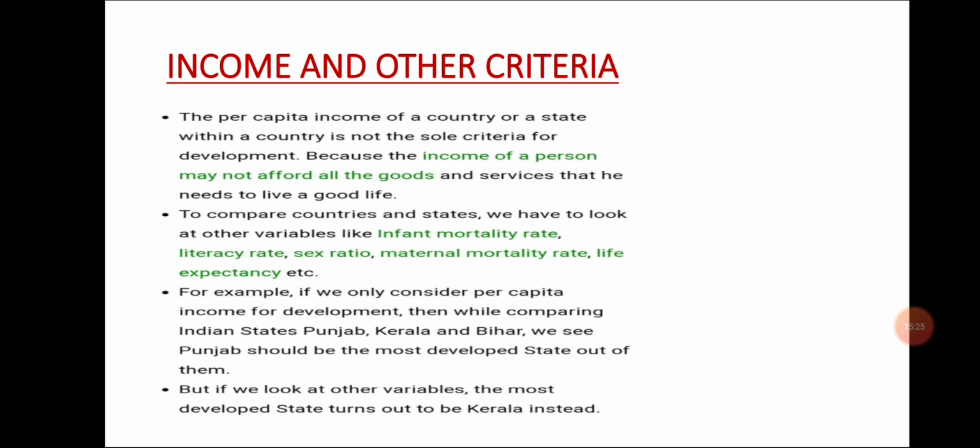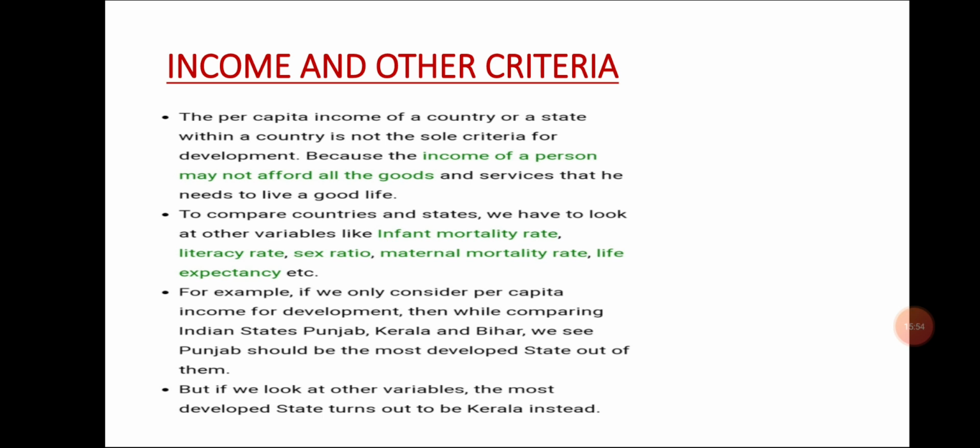If a person has income plus quality of life, that is considered development of a person. So we need both things, income as well as quality of life. But quality of life cannot be purchased in the market. We will not get it by paying money.